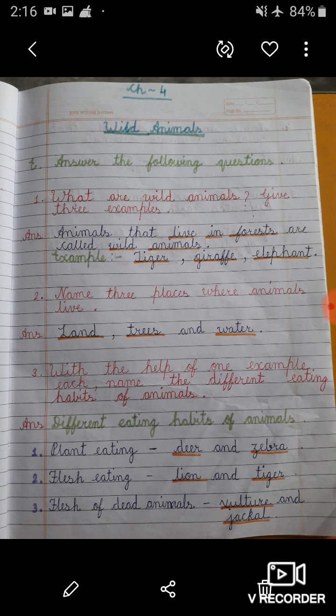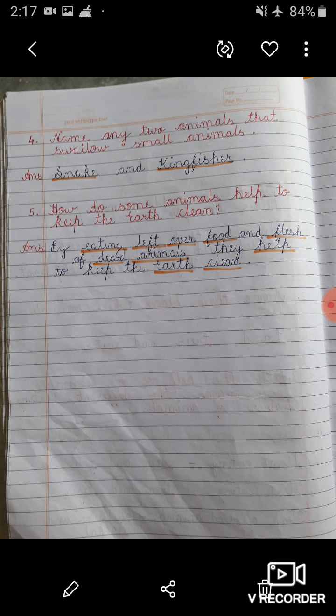Second one, flesh eating, lion and tiger. Third, flesh of dead animals, vulture and jackal. So you have to write like this in your notebook. Now, question number 4, name any 2 animals that swallow small animals. So students, snake and kingfisher are the animals that swallow small animals. So you have to write only snake and kingfisher.